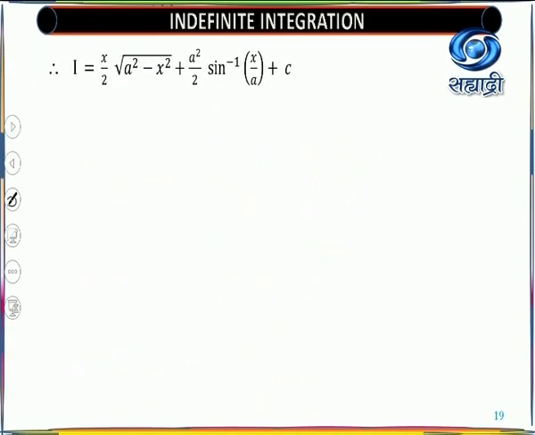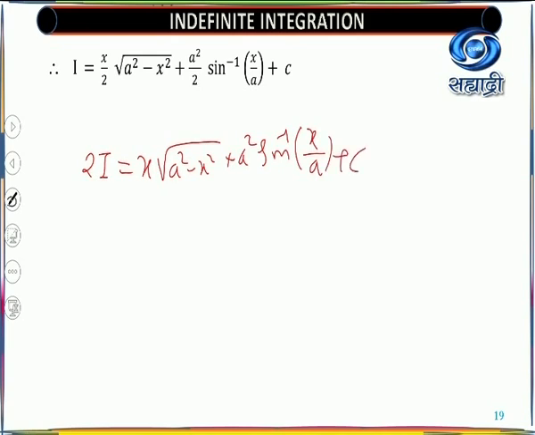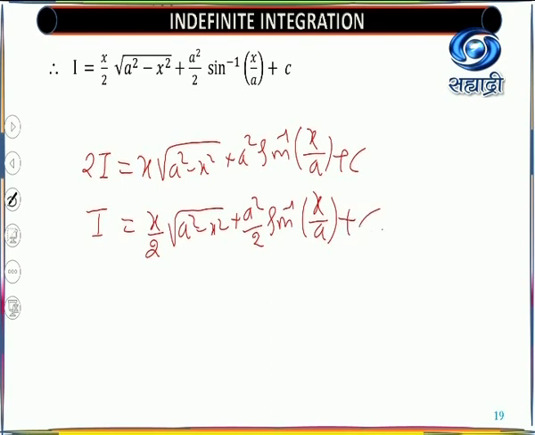Now look at here, now you got this value I, because I plus I is 2I equal to, by the previous step, x into root of a square minus x square plus a square sine inverse of x by a plus constant of integration. Now take 2 to this side. So if you divide by 2, you will get I equal to x by 2 root of a square minus x square. Here you will get a square by 2 sine inverse of x upon a plus constant of integration.